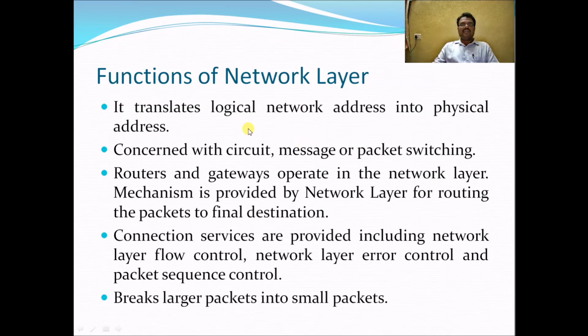The functions of the network layer are: the network layer translates logical network addresses into physical addresses. It is concerned with circuit, message, or packet switching. Routers and gateways operate in the network layer. A mechanism is provided by the network layer for routing the packets to the final destination. Connection services are provided, including network layer flow control, network layer error control, and packet switch sequence control. It breaks larger packets into small packets. So the network layer takes care of routing the packets by using circuit switching, message switching, or packet switching methodology.